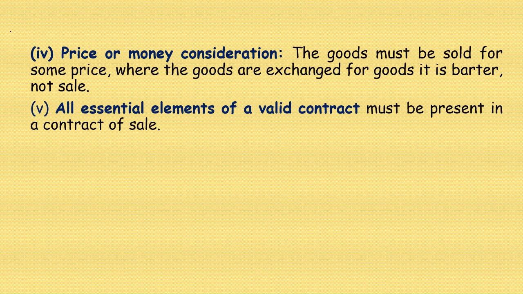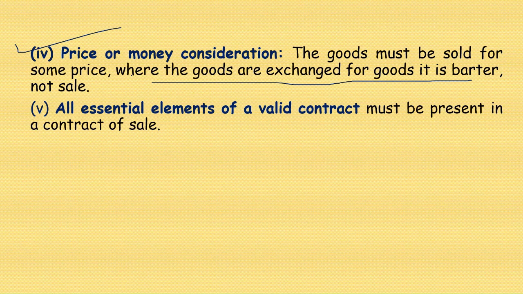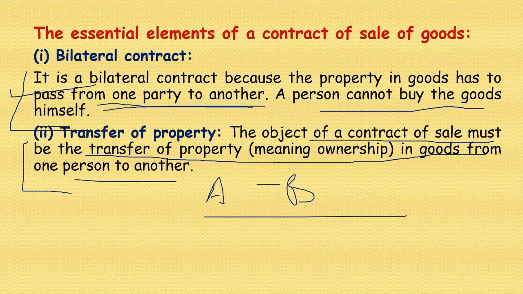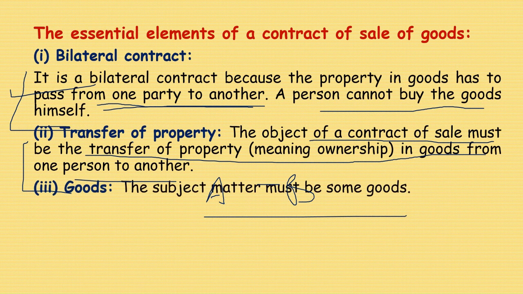Price or money consideration. The goods must be sold for some price; if goods are exchanged for goods, it is barter, not sale. All essential elements of a valid contract must be present in a contract of sale. These are the essentials of a contract of sale of goods.